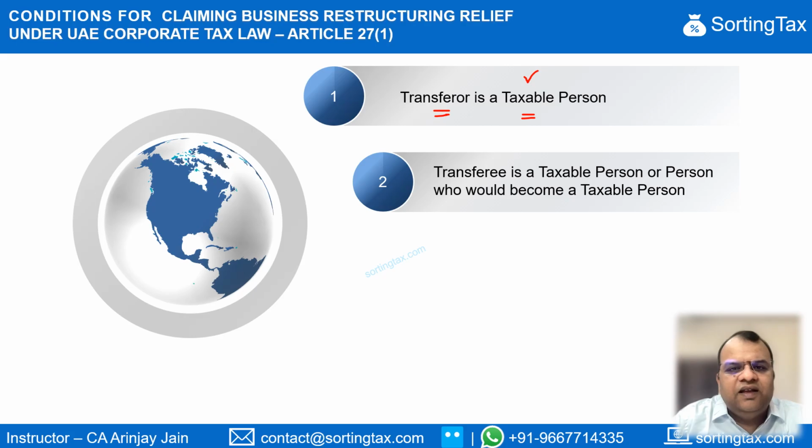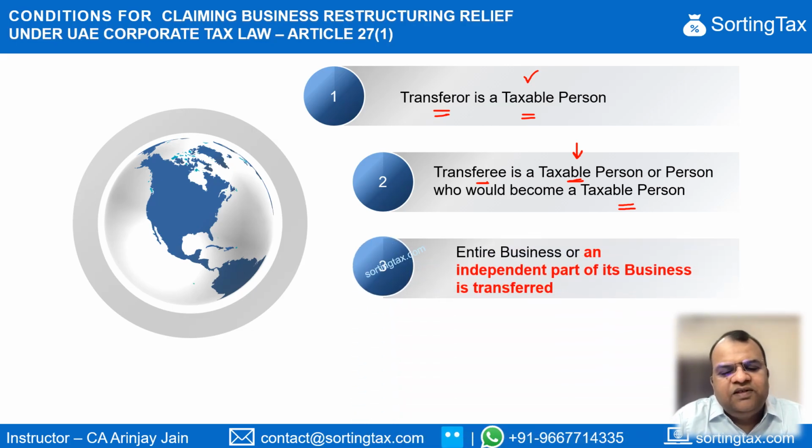The second is that the transferee or the person purchasing the business should either be a taxable person at the time of transfer, or such a person should become a taxable person by virtue of this transfer. So what this means is, when the business is transferred, either the purchaser should be a taxable person. That's simple. Or he becomes a taxable person. Why? Because now he's going to get a business which is taxable.